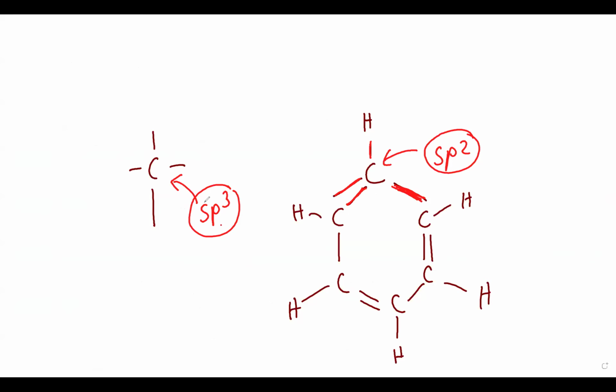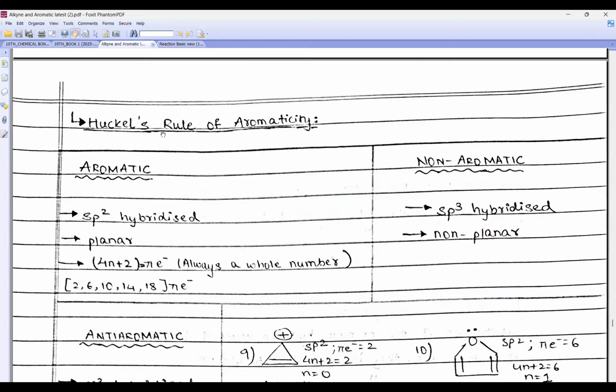If carbon has four single bonds, it is sp3 hybridized, and whenever in carbon there is a double bond, then it is sp2. Now, Zoya, I have given you that hydrocarbon Xerox. In that, you have to open part 3. In part 3, behind, right at the back, there is one page, Huckel's rule of aromaticity. We are doing that. Now, what is the condition for a compound to be aromatic?